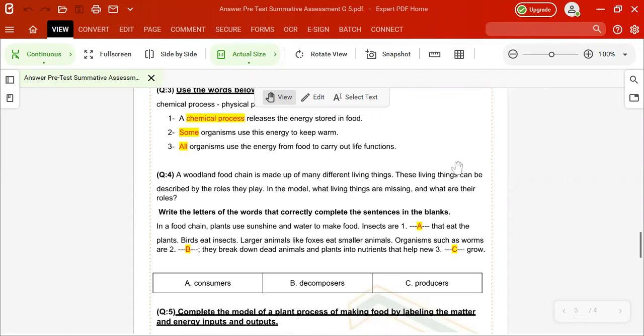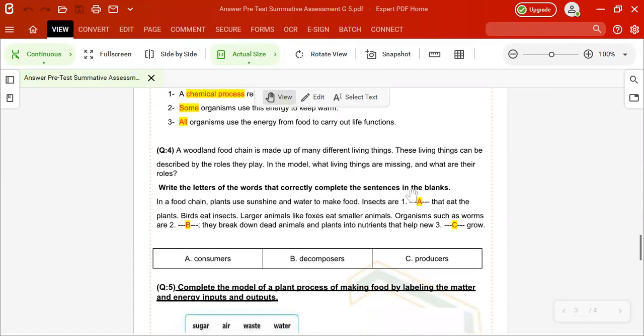They break down dead animals and plants into nutrients that help new producers grow. So it will be producer. Okay, so the correct letters will be respectively A, B, and C: consumer, decomposers, and producers.